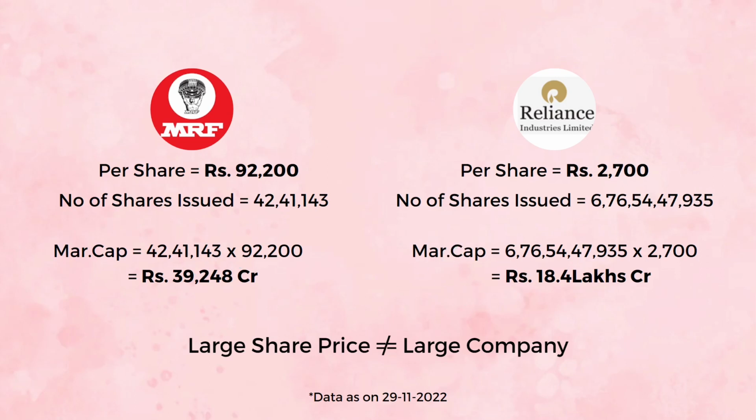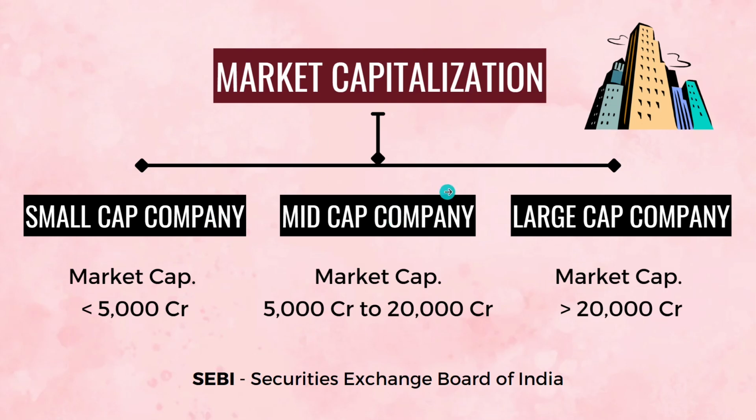Once the market capitalization for every company is calculated, there is SEBI, the Securities and Exchange Board of India. Based on this market capitalization, they divide the companies into three segments: small cap companies, mid cap companies and large cap companies. Basically, SEBI is the regulatory body for the stock exchanges, both NSE and BSE. We have the Reserve Bank of India, which is the regulatory body for all the banks. Likewise, SEBI is the regulatory body for all the transactions, all the trades, for all the shares that are listed on these stock exchanges.